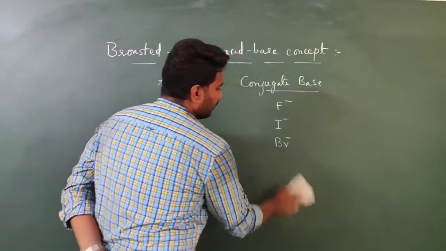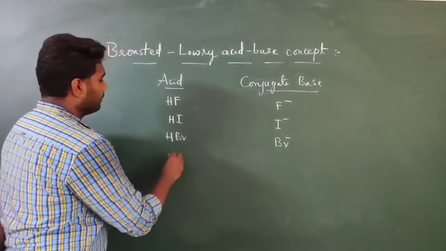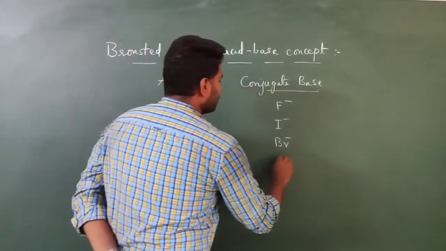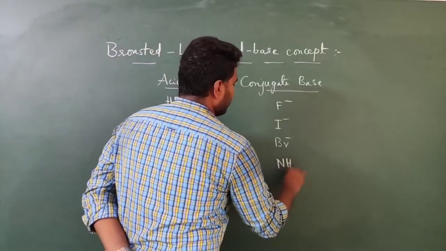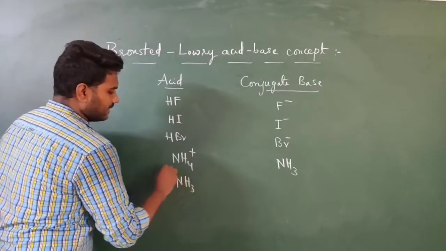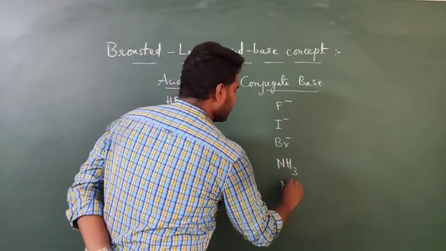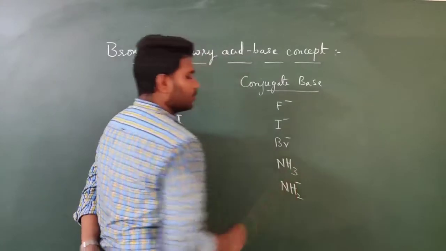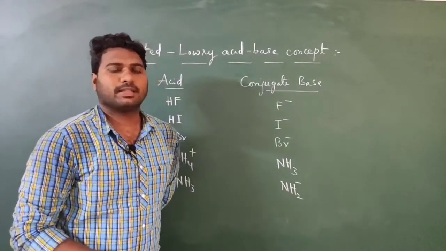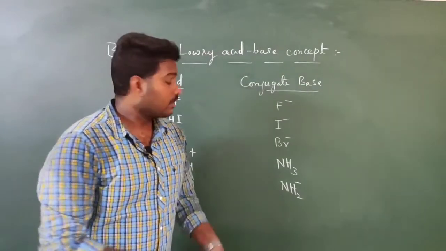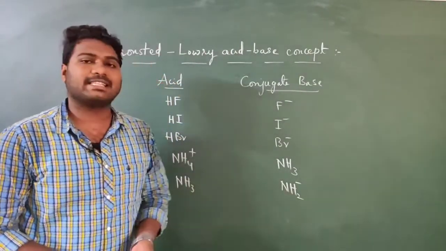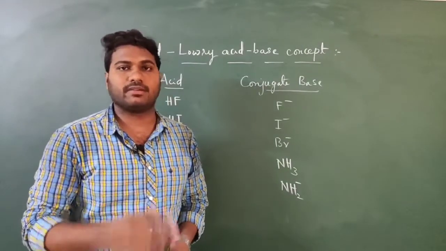If you take ammonium ion as acid, its conjugate base will be NH3. If you take ammonia as acid, its conjugate base will be NH2 minus. So we can discuss still many more examples, but I think it is enough for you. If they want to frame any questions from all these examples only, they will make questions and give in exam.